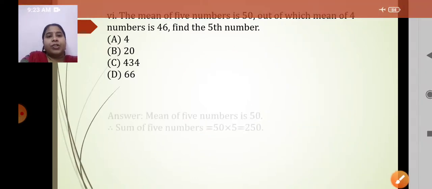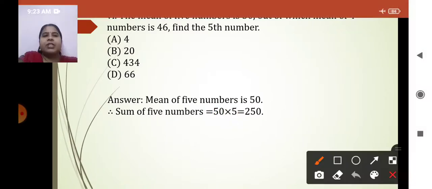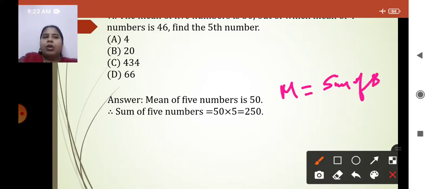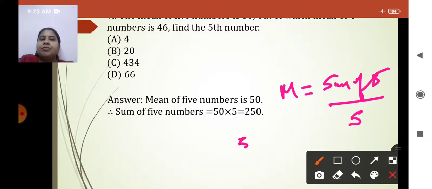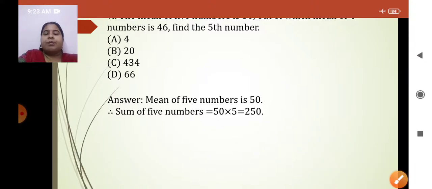Okay. So this is the first step that has to be done. Say this: mean of 5 numbers is 50, so the sum of 5 numbers will be what? This is what I have told you just now. Why am I multiplying it? As per the definition, mean is equal to sum of 5 observations upon number of observations, that is 5. The mean value is given as 50, so sum of 5 observations upon 5 is 50. So that is the reason it has been multiplied. 50 into 5, that is 250. Okay. I hope it is clear. This is just the basic formula.